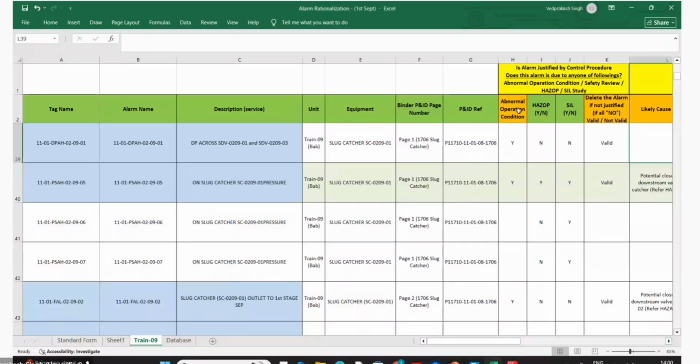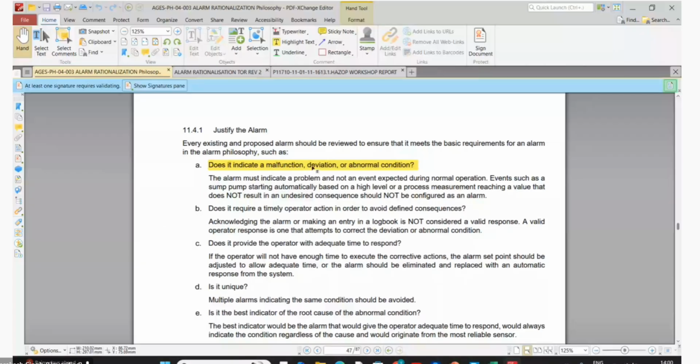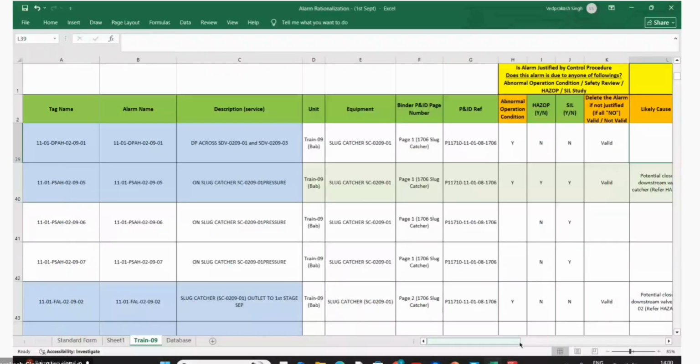I'm not saying abnormal condition. See, it cannot be shown as yes everything here. That's what we're saying. It is shown as yes in your worksheet. So let's say no there. Here, you can add a remark. I will put a remark here.